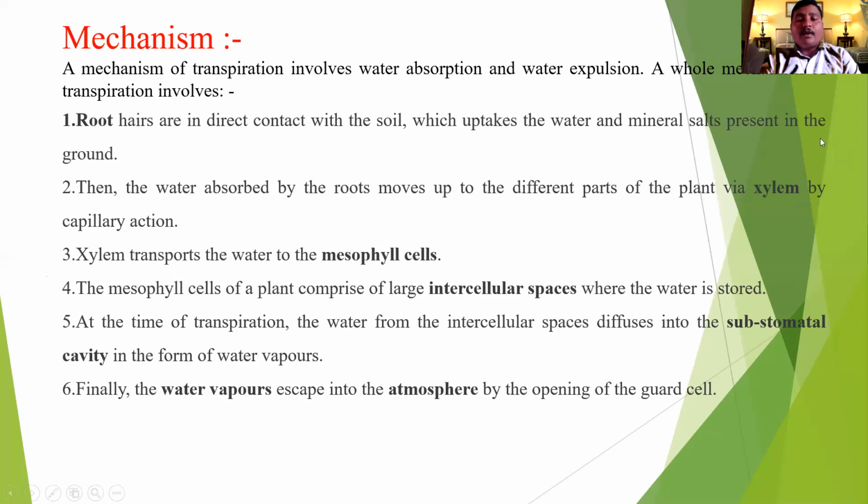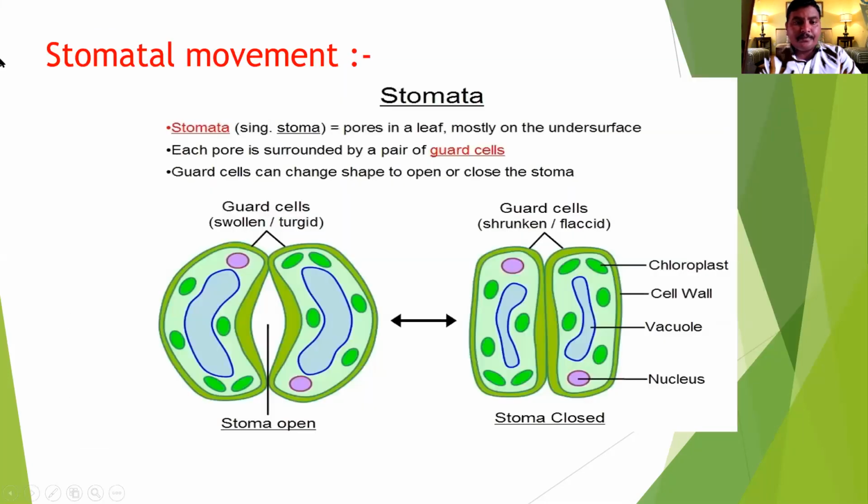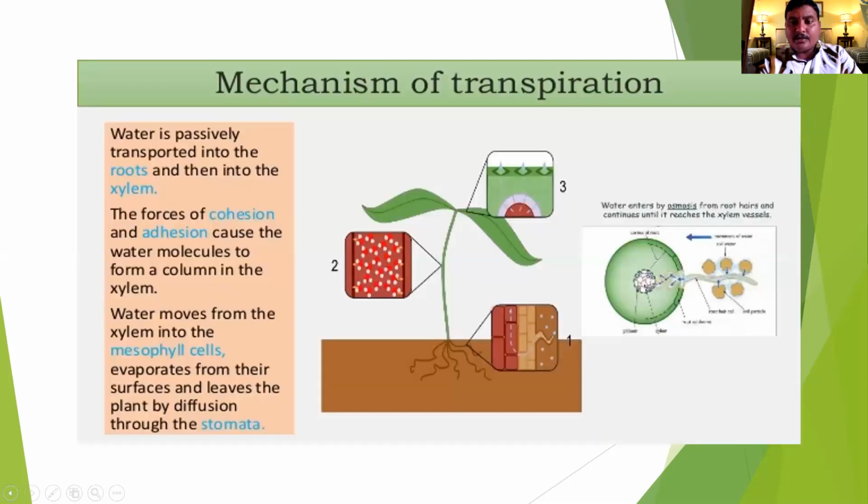Next one is, what is the mechanism of transpiration? The steps involved are: first, the root hair in direct contact with soil absorbs the water from the soil. The maximum absorption takes place in the maturation zone, means root hair zone. Then the water absorbed from the root moves to different parts of the stem by means of xylem.